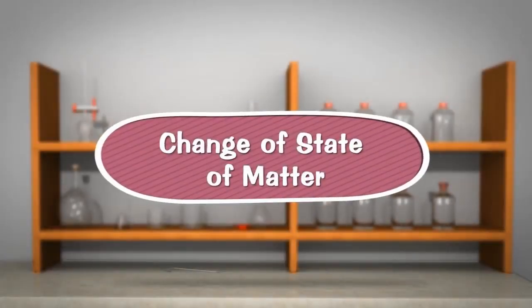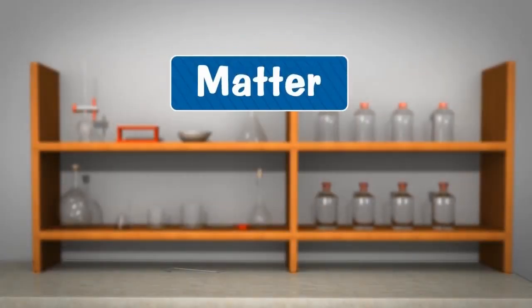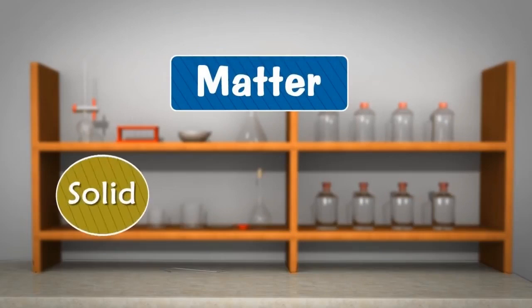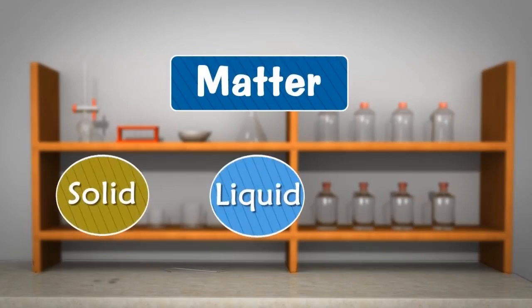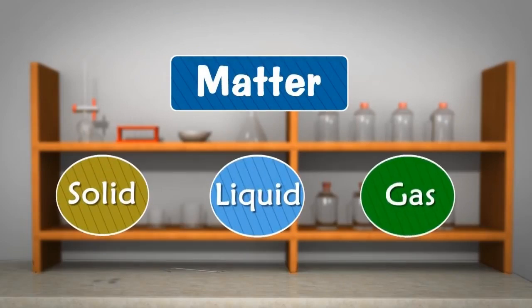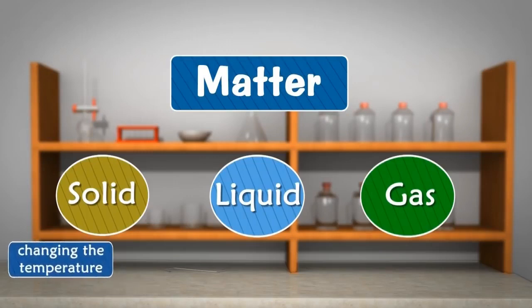Change of state of matter. Matter can exist in three physical states: solid state, liquid state, and gaseous state. For example, water exists as a solid in the form of ice, as a liquid in the form of water, and as a gas in the form of steam or water vapor. We can change the physical state of matter in two ways: by changing the temperature and by changing the pressure.